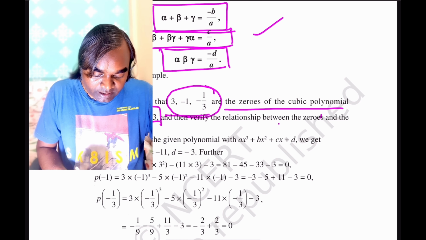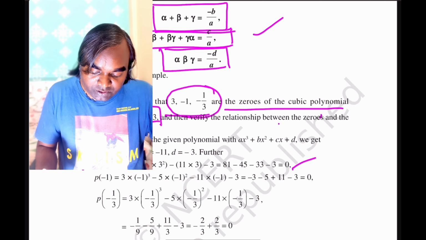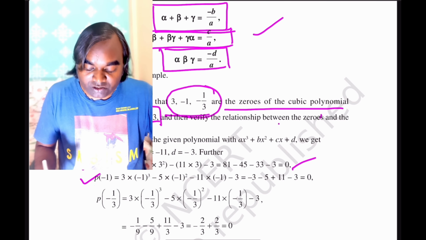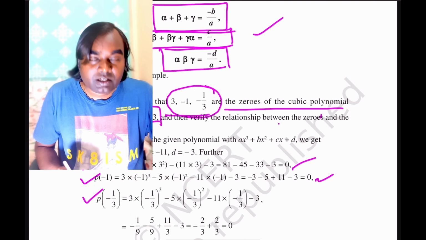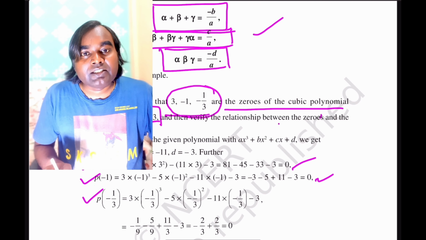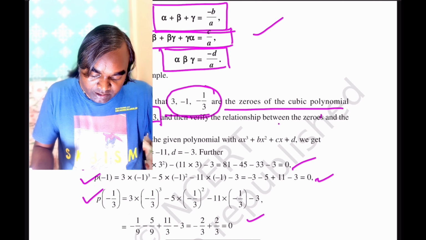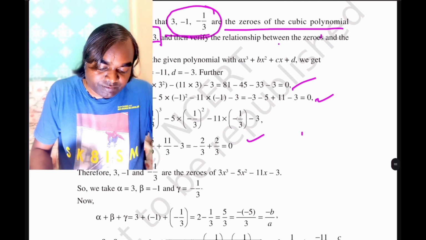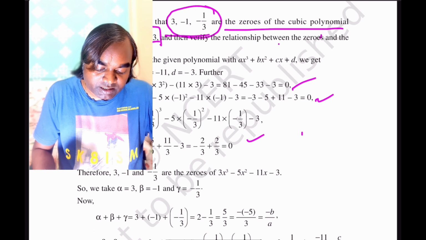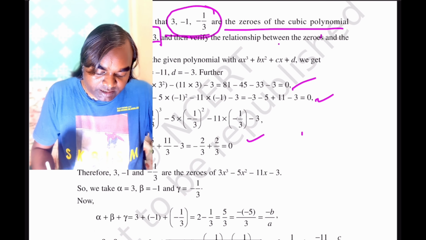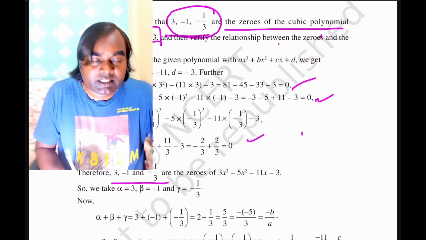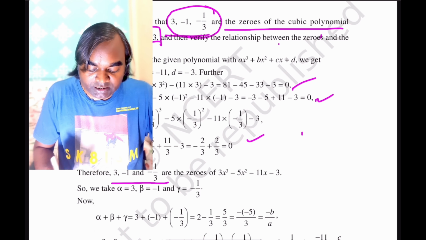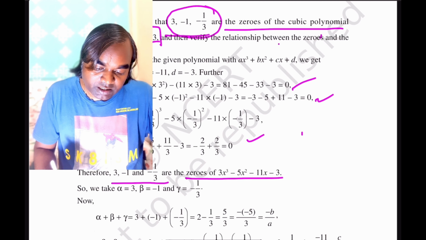So let's check: p at 3 is equal to 0, p at minus 1 is equal to 0, and p at x is equal to minus 1 by 3 is again 0. You can solve these calculations.